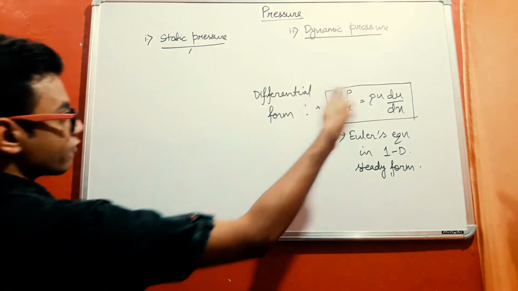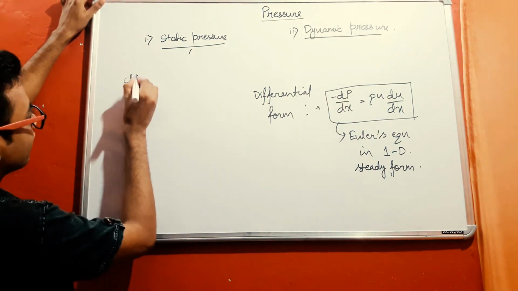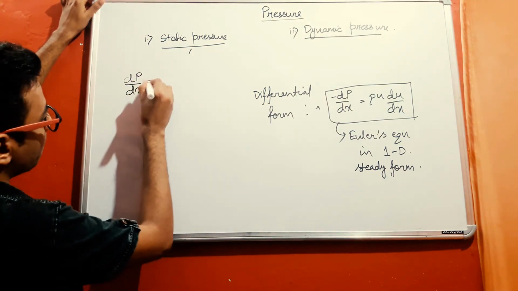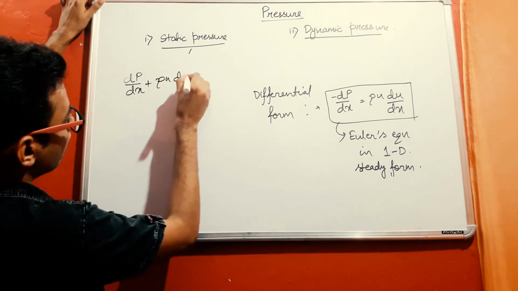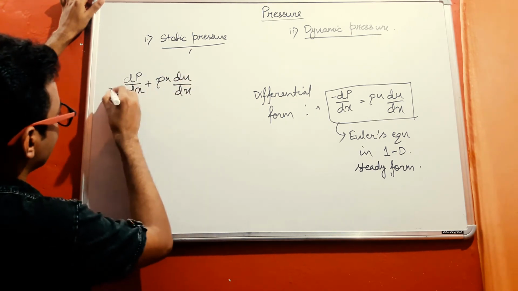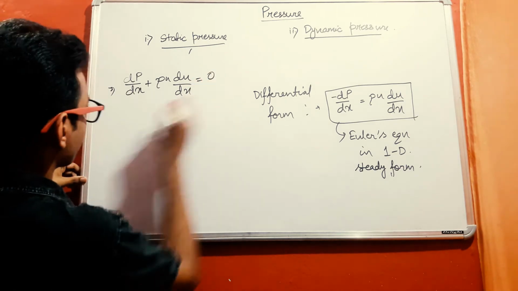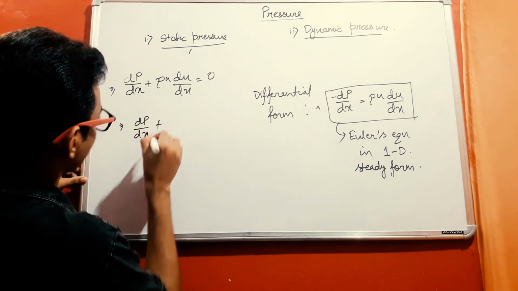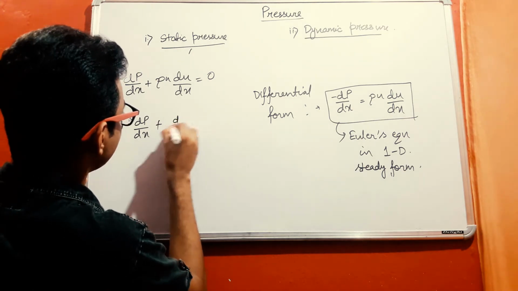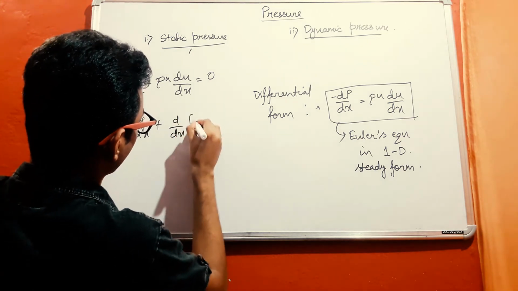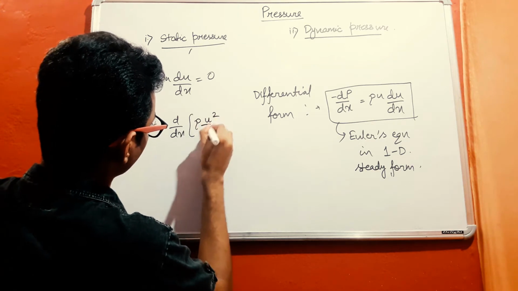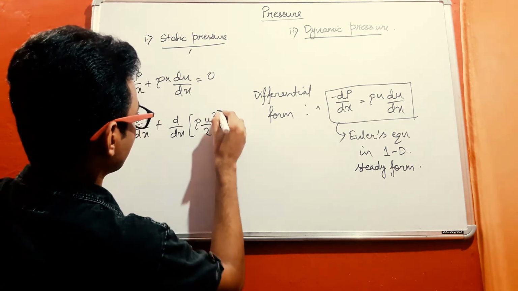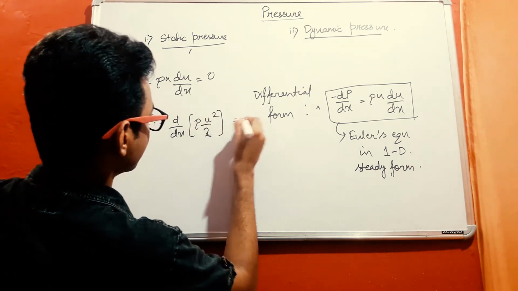So if we go ahead and further simplify this, then it is dP upon dx plus rho into U dU by dx equal to 0, and this is written as dP by dx plus d/dx of rho U square by 2, that is equal to 0.